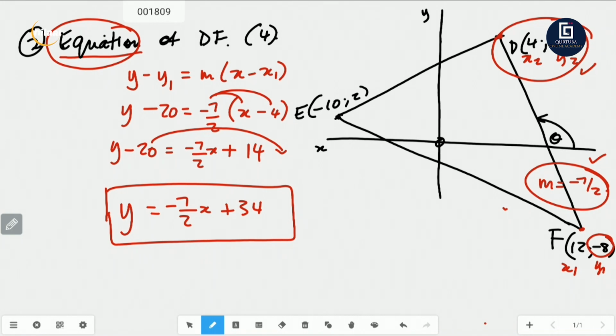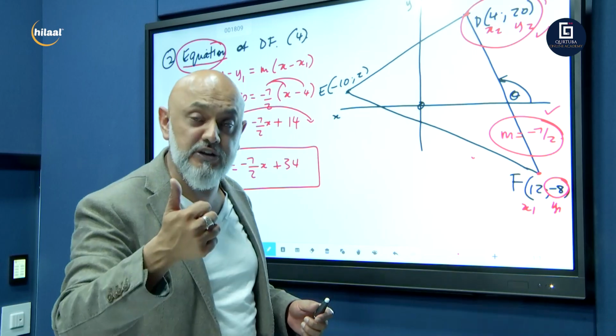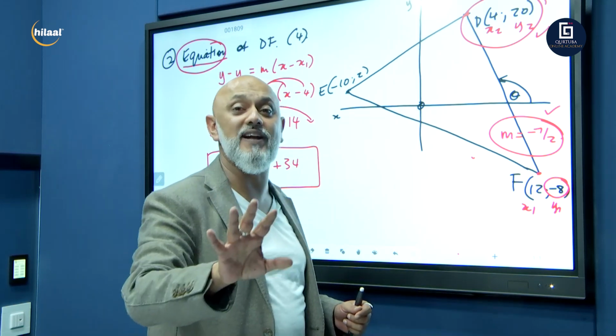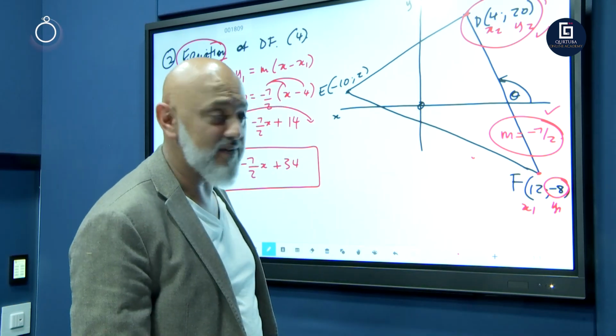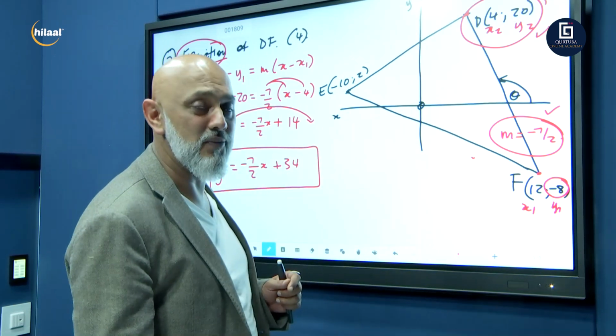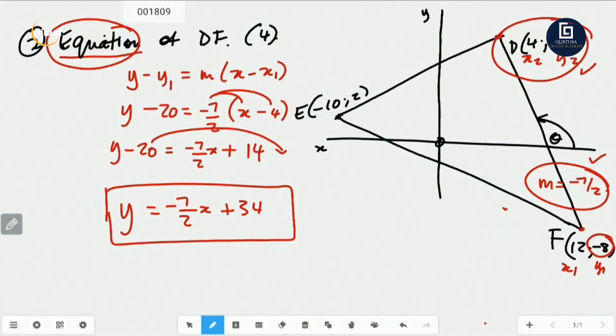You got yourself 4 marks. 3 marks for the first question for your gradient. Another 4 marks. You got 7 marks already guaranteed in your final exams. It's easy work. Just know your formula and apply your formulas. Okay, stay tuned.